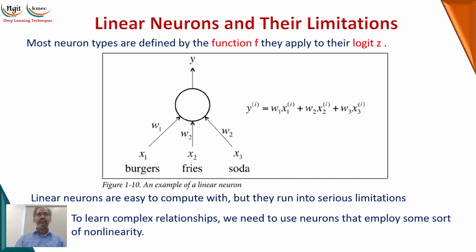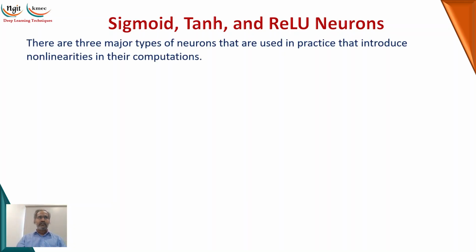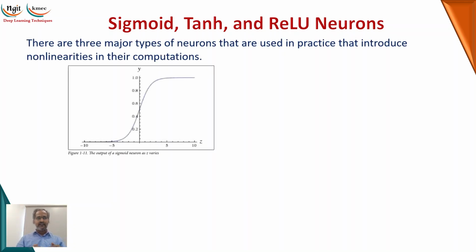So what are those non-linear functions that we have to discuss? There are various non-linear functions available which can be applied on the linear neuron. They are the sigmoid, tanh, and ReLU neurons. So what is the sigmoid? The sigmoid is between 0 and 1. Whatever input you have given will be taken as input to the sigmoid, and that will be converted into the 0 to 1 range.